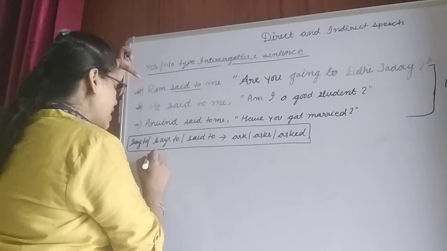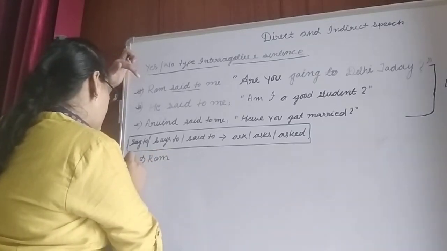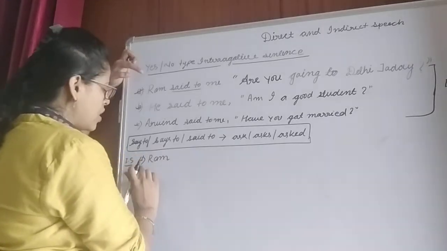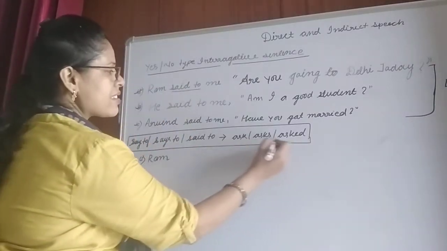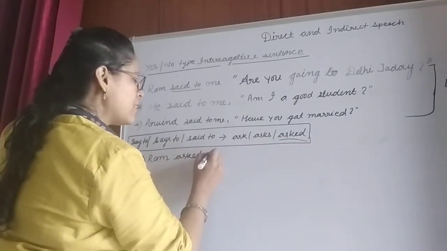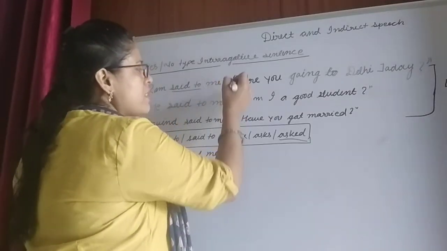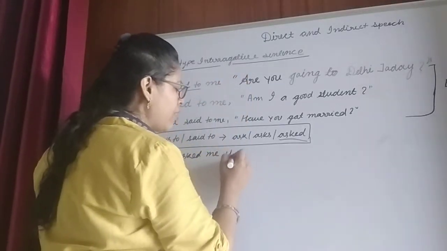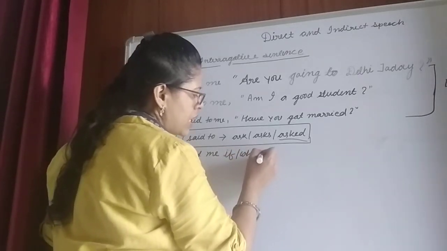So here we will write, in indirect speech, Ram asked me. We will remove the double inverted commas and write either if or whether. Any one we can write here.